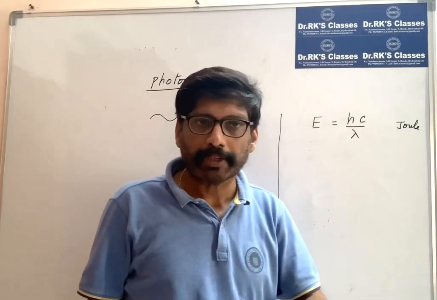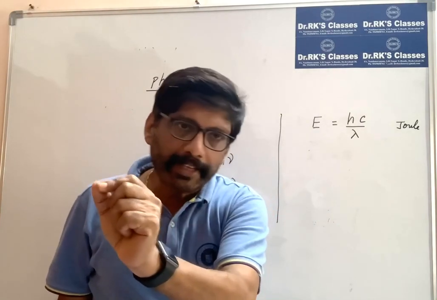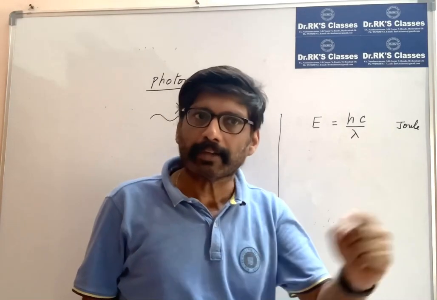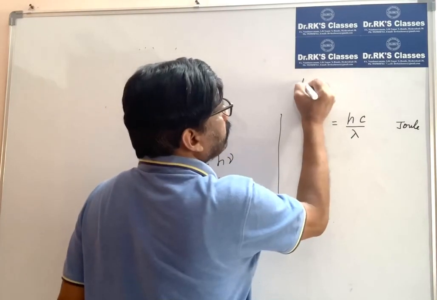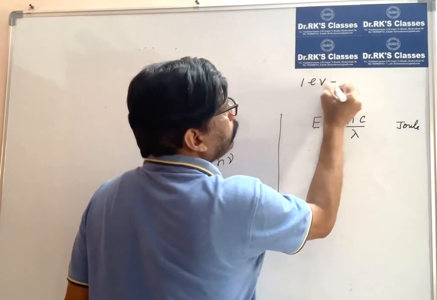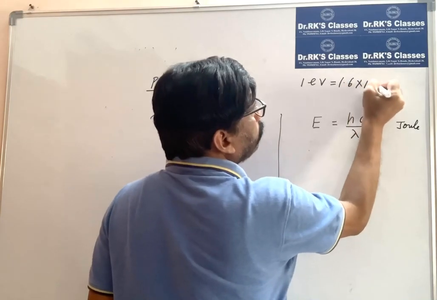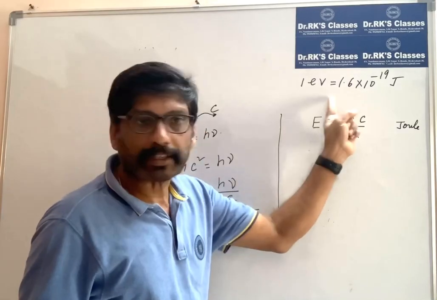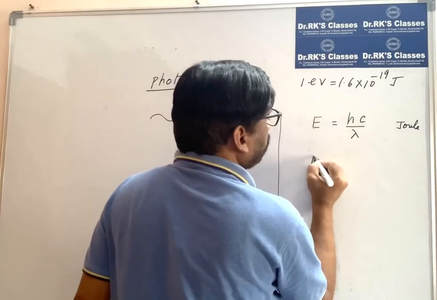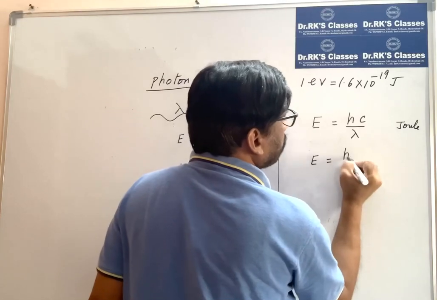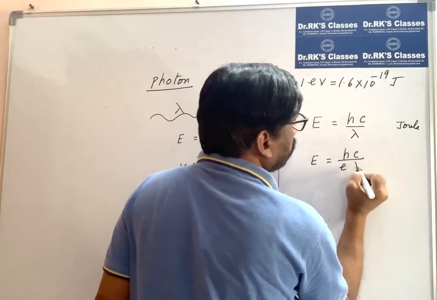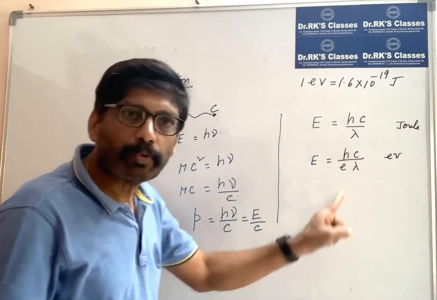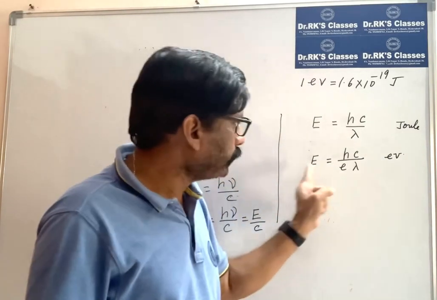What is an electron volt? The energy gained by an electron when accelerated through a 1 volt potential difference. So 1 electron volt is 1.6 into 10 to the power of minus 19 joules, which is the charge of the electron. If I divide by e, hc by e lambda, the joule converts into electron volts. So electron volt is also a unit of energy in atomic physics.